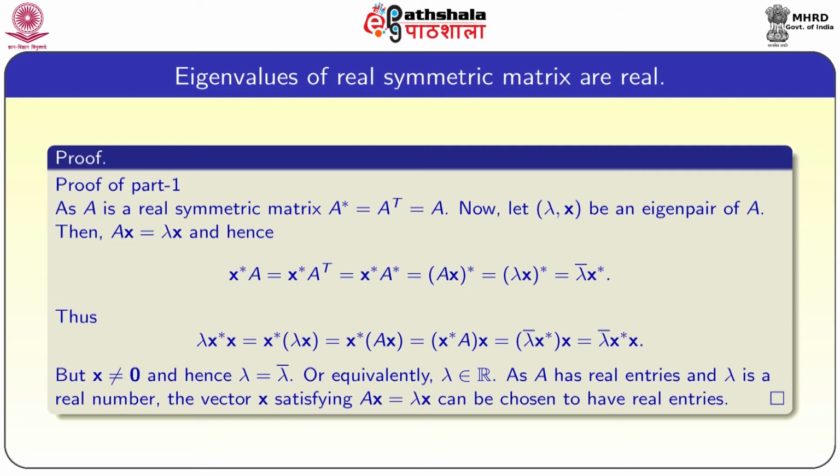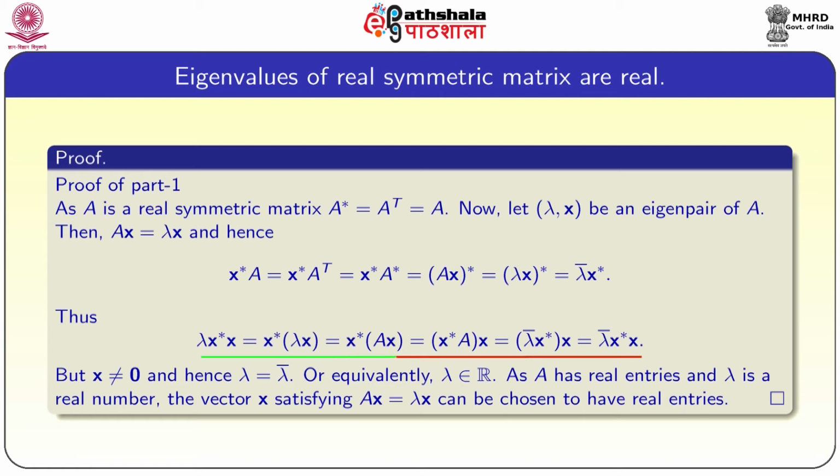So, A star is nothing but A transpose, that is equal to A. If (lambda, x) is an eigenpair of A, then we have Ax equal to lambda x, and hence x star A is equal to x star A transpose, which is equal to x star A star, which is equal to (Ax) star, which is equal to (lambda x) star, which is same as lambda bar x star. So, lambda x star x is equal to lambda bar x star x.